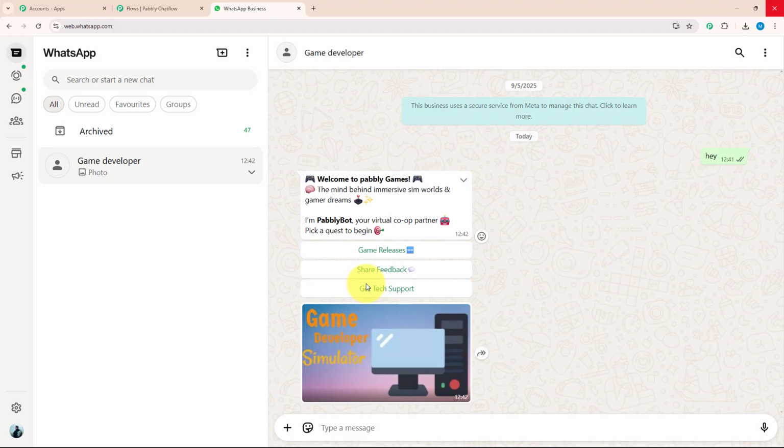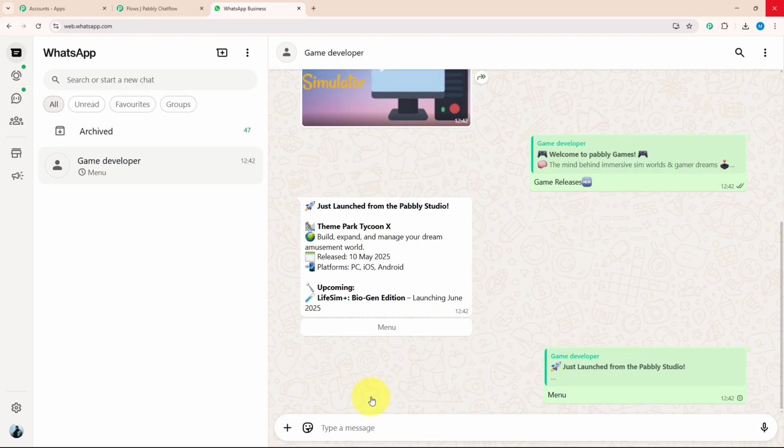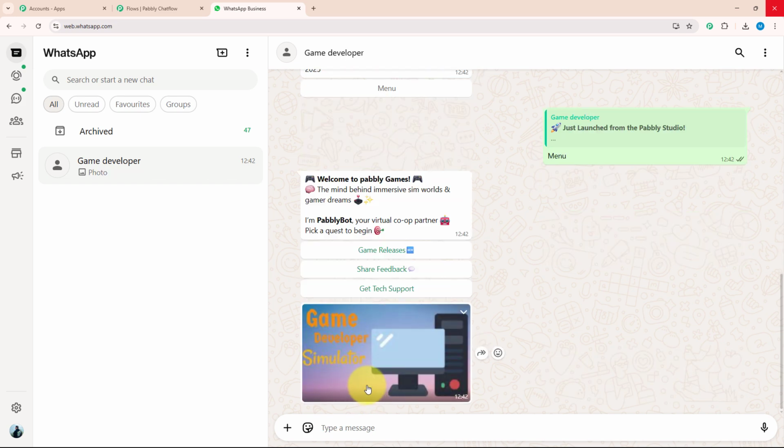Let's say I want to see about game release. I will click on that. I got a reply which tells me about the release date, platform and upcoming updates. With that, they have given me an action button which says menu. As soon as I clicked on menu, I got a reply with our initial message.